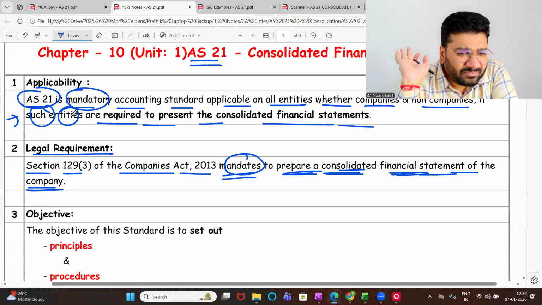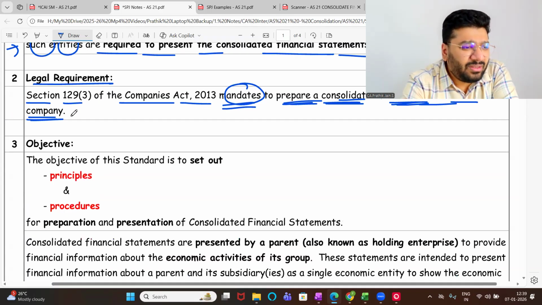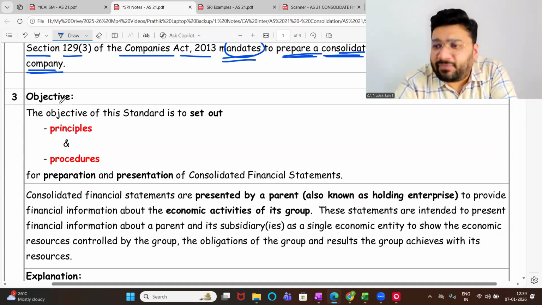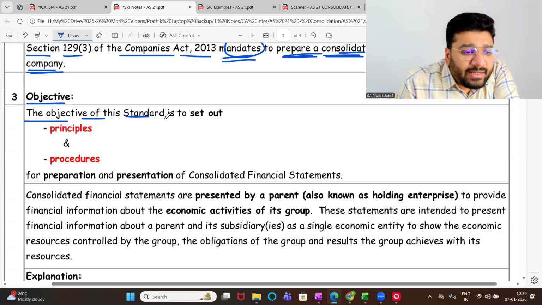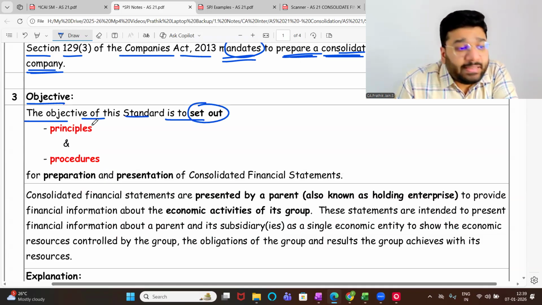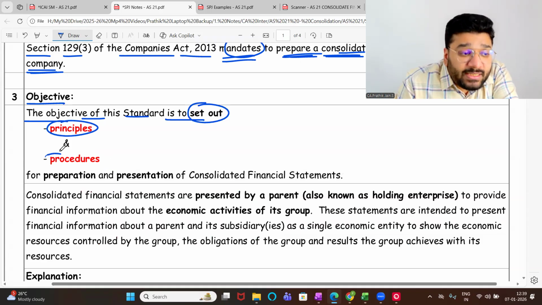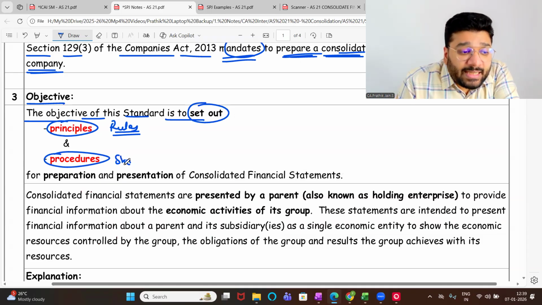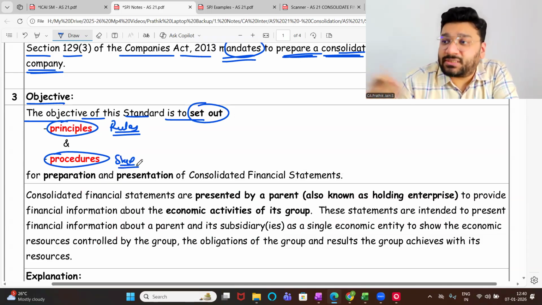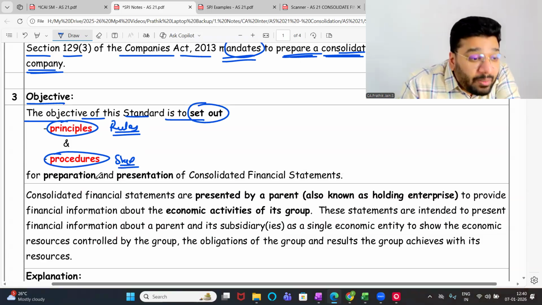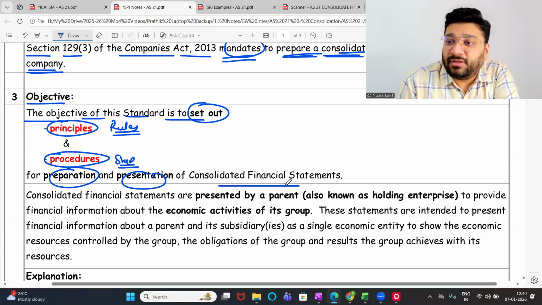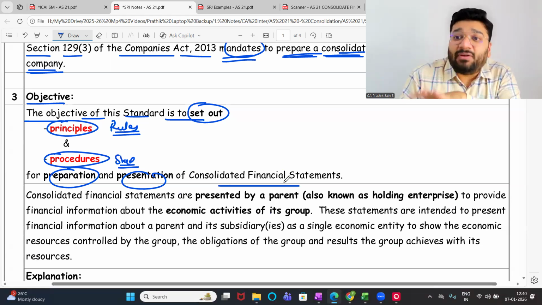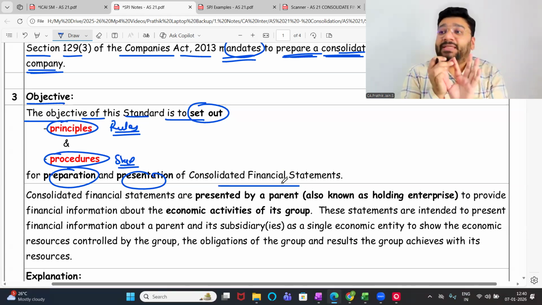Energyful, I want. Now, sir, what is the objective of this AS 21? The objective of this standard is to set out what? Principles and procedures. Principle means what? Rules. Procedures means what? Step-by-step process of how to prepare and present the CFS. So AS 21 is going to guide you, like how I'm guiding all of you. AS 21 will guide you how to prepare and present the CFS.